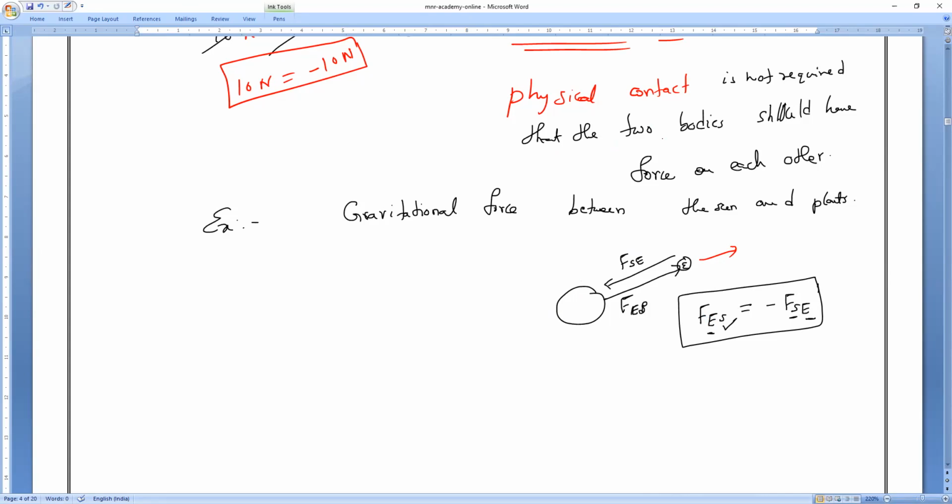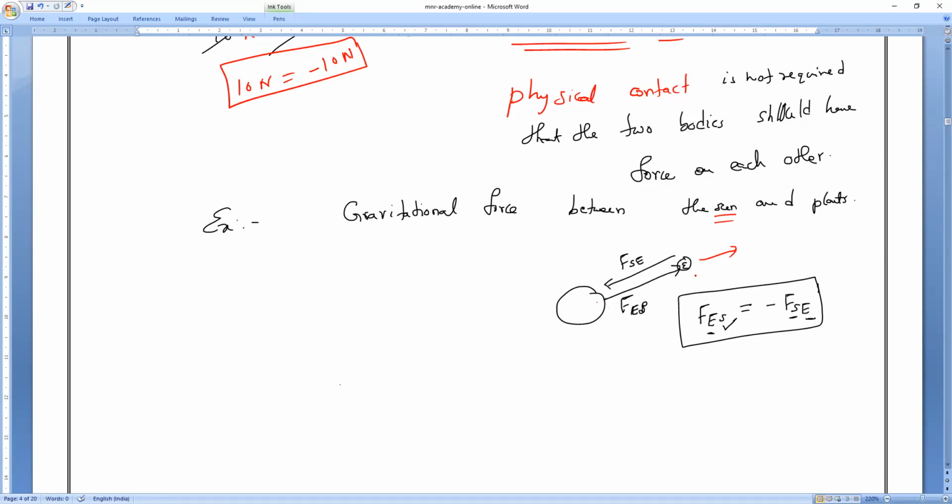Then they will never be in a place; they will fall into the space. That is what will be happening. So that is the gravitational force between the planet and the sun. You can take it as an example of Newton's third law. The force exerted by the sun on planets is action, and the force by planets on the sun we used to consider as what? Everybody, a reaction.